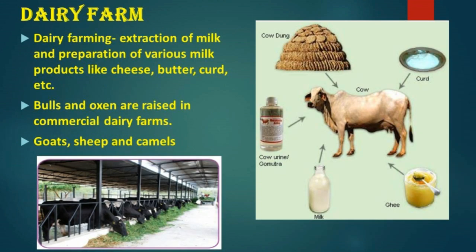First, let us discuss about dairy farm. Dairy farming is a type of agriculture that focuses on extraction of milk and preparation of various milk products like cheese, butter, curd, etc. High milk producing cows along with bulls and oxen are raised in commercial dairy farms. Other animals found in these farms include goats, sheep and camels.